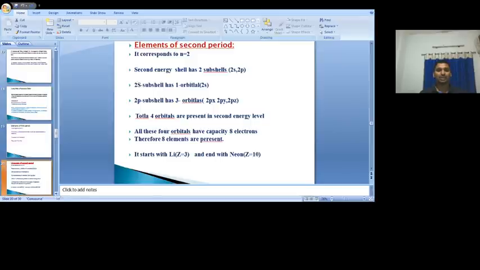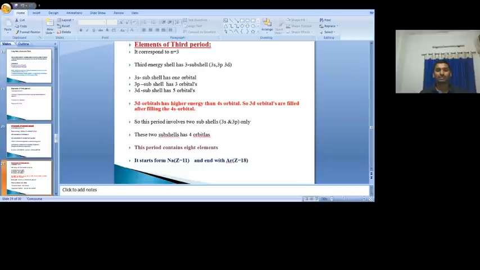And go to the elements of the third period. Same as before, here also the third period, but one exception is there. If n is equal to 3, the number of L values possible is 3: 0, 1, 2. If n is equal to 3, L is equal to 0, 3s. L is equal to 1, 3p.